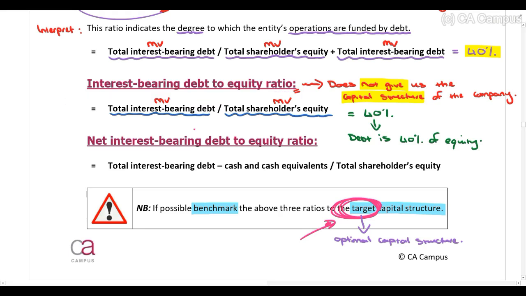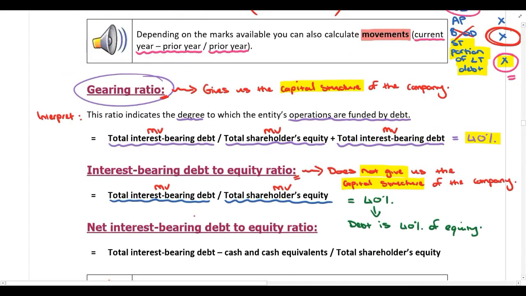So that's why we don't only look at the gearing ratio. You do also need to be able to calculate the debt to equity ratio just in case the benchmarking information, the industry averages, the target capital structure, might be given as a debt to equity ratio instead of a gearing ratio. But please do just note that limitation over there.